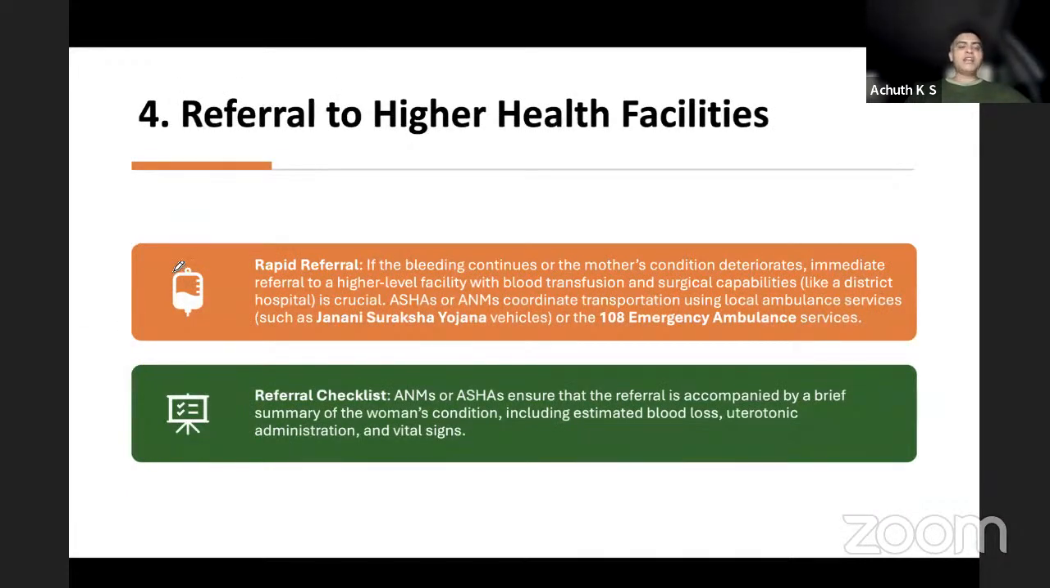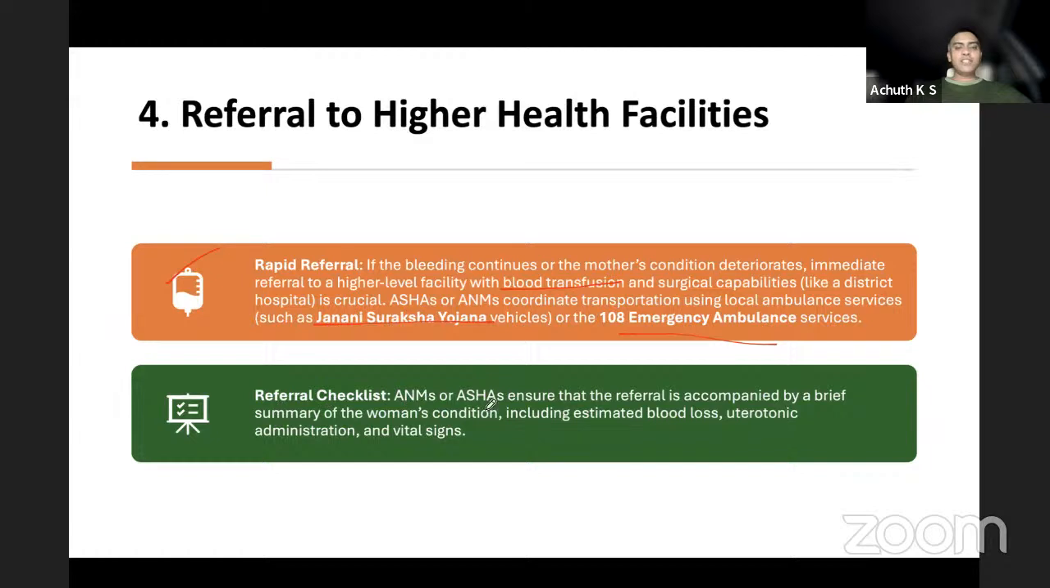After assessing and after doing all these things, please refer to a higher center where there is a surgical facility and blood transfusion facilities available. By how? Contact the 108 emergency ambulance services or Janani Suraksha Yojana vehicles in India. They do the emergency shifting of the patient.